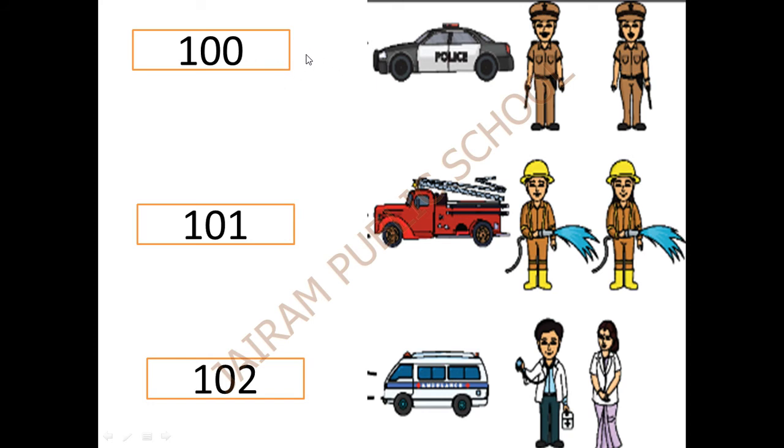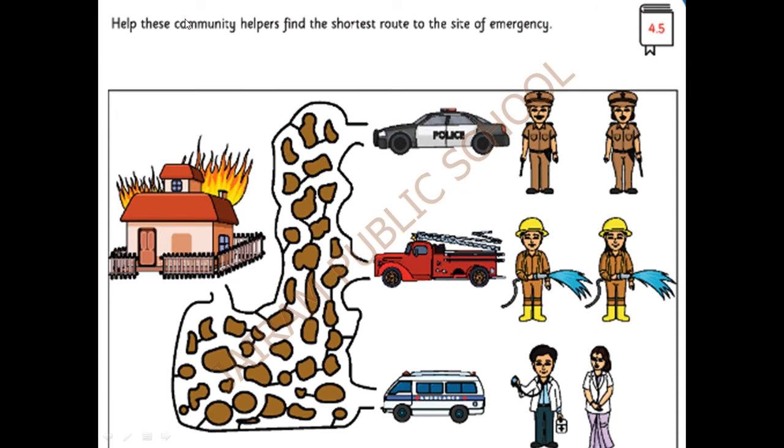See, only if it is a real emergency, we have to call them. Second one, it's firefighter. Firefighter is 101. Next is the doctor, 102. Doctor is 102. See, policeman is 100, firefighter is 101, doctor is 102. Okay. In the next activity, help these community helpers to find the shortest route to the site of emergency.